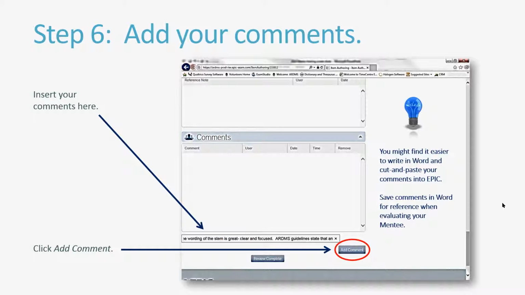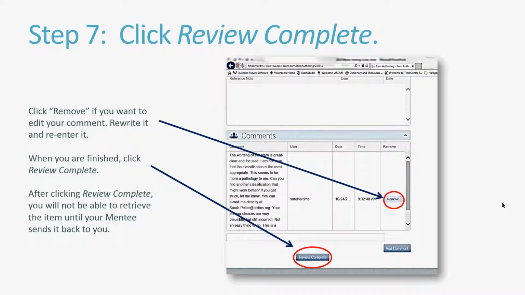Once you're happy with your comment and have pasted it in the narrow section at the bottom, click Add Comment. When you click Add Comment, the comment then populates the column on the left, as you can see in this example. A very long comment was entered, and it shows up here.